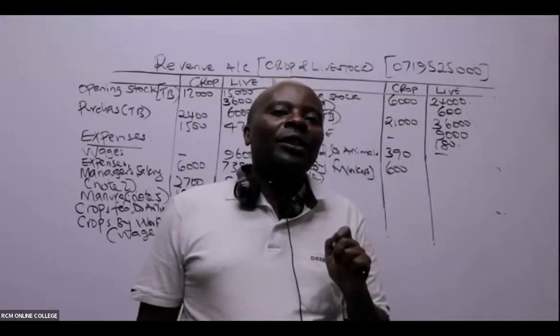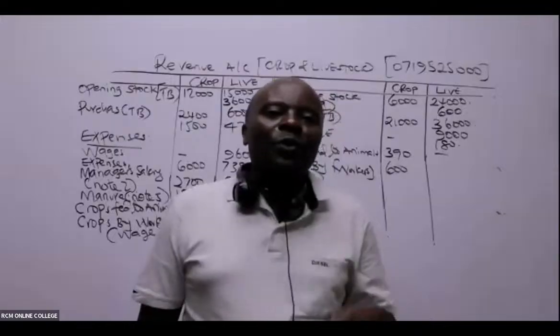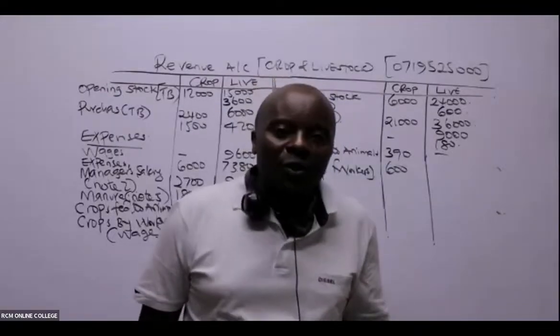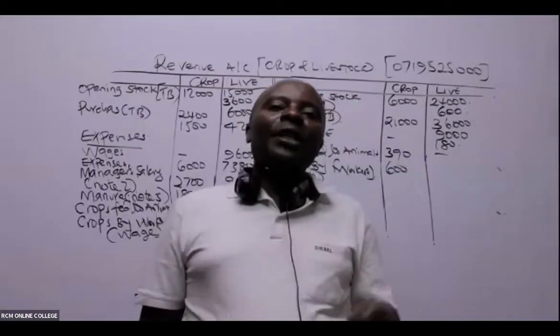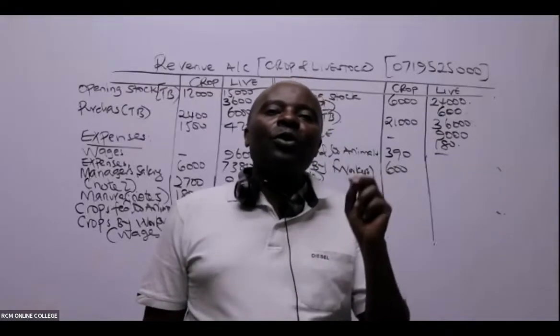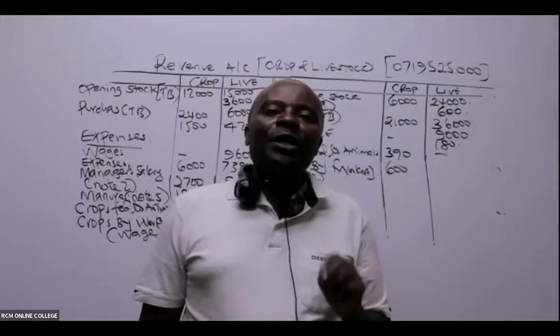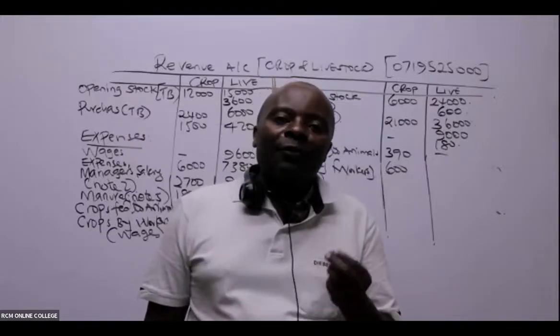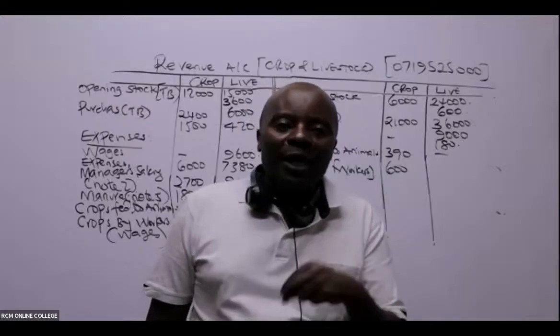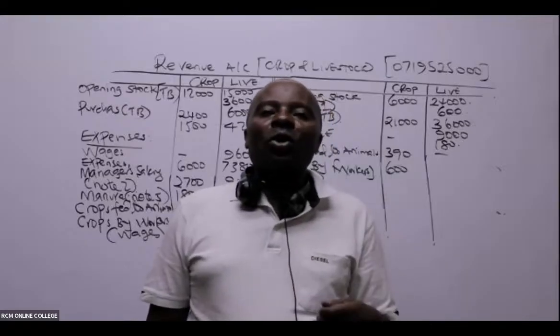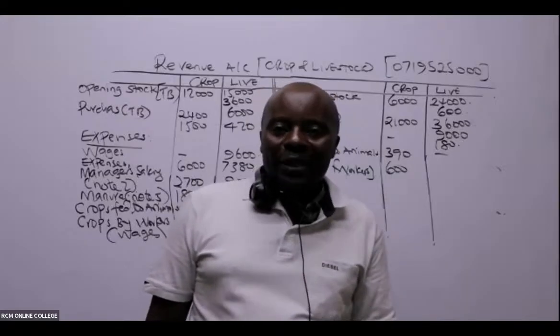So even if you are told that these workers, where they are working, must eat, which is very normal, and that we gave those crops to them for free, or even if you're told it was theft, you'll still have to expense. Actually, this is what we call contra entries, if you remember.